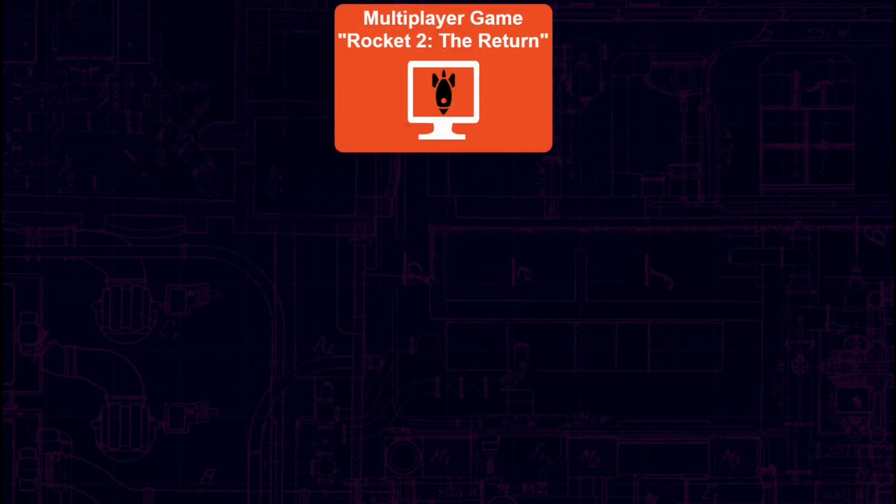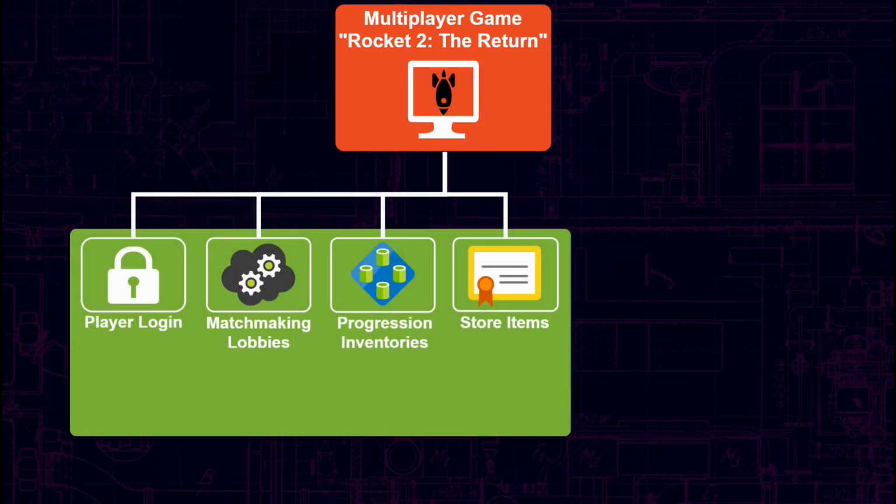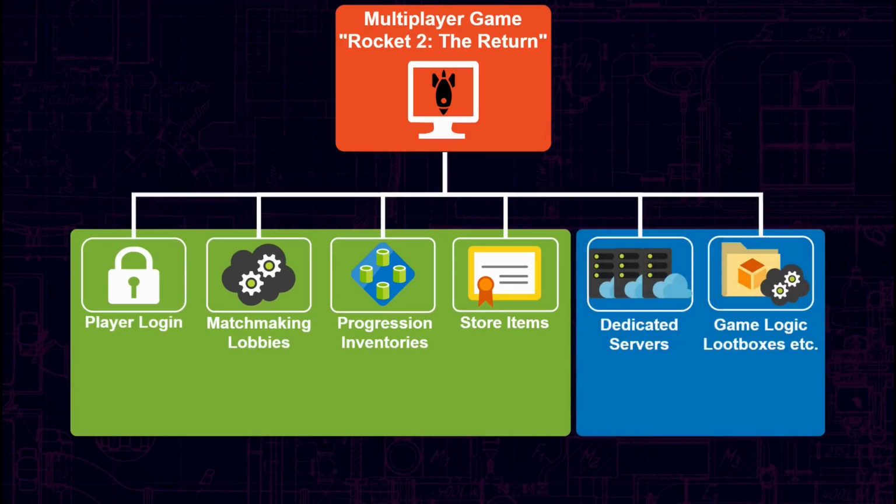In this picture, I've split common game services into two categories. The green category on the left contains general-purpose services like login, matchmaking, player progression, and store items. Some of these services are actually provided by different online platforms. We should not reinvent these services unless we really have enough time and commitment to do so. On the right side, there are services, including dedicated servers and loot boxes, that we usually implement on our own because they are very game-specific.